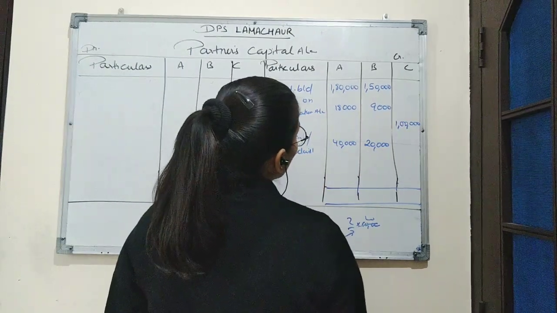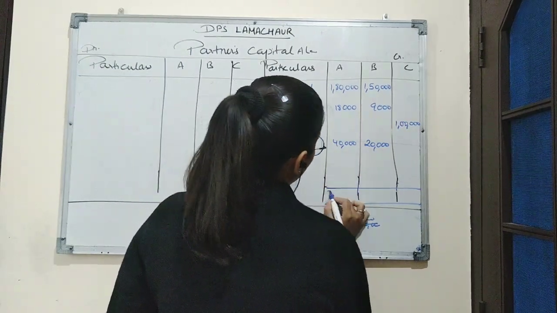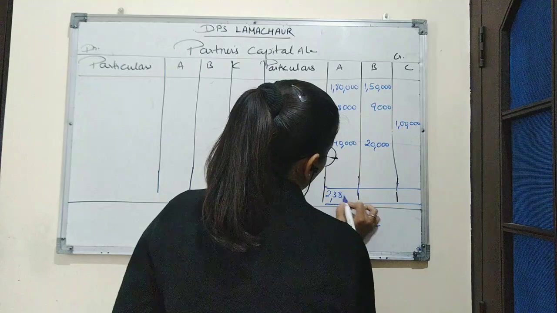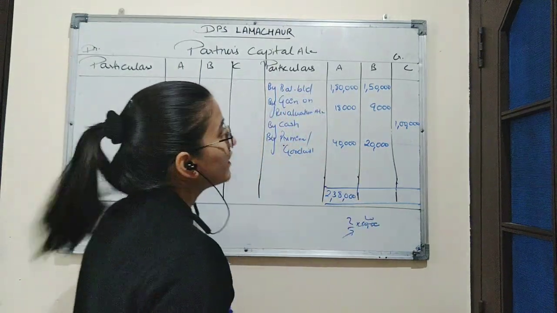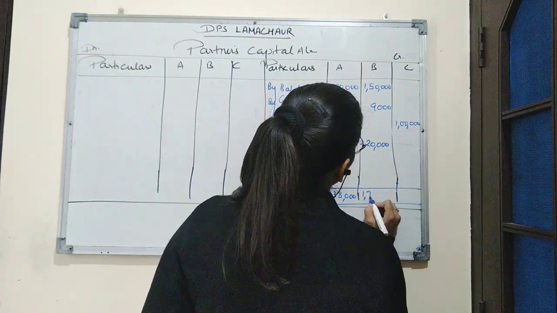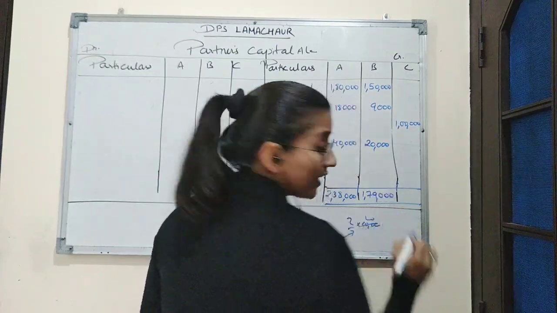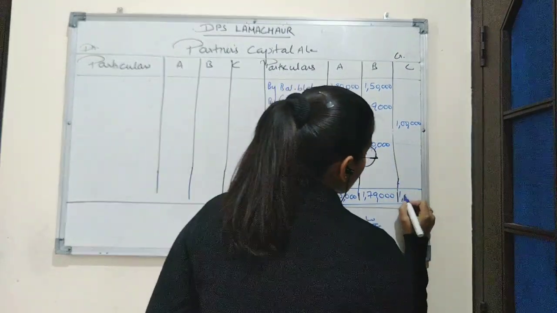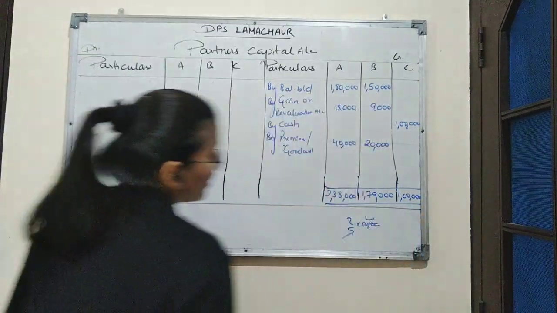So A's column total amount is 2,38,000. B's column is 1,79,000 and C's column is 1 lakh.